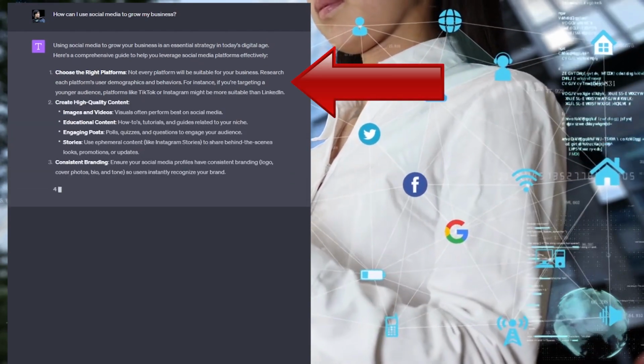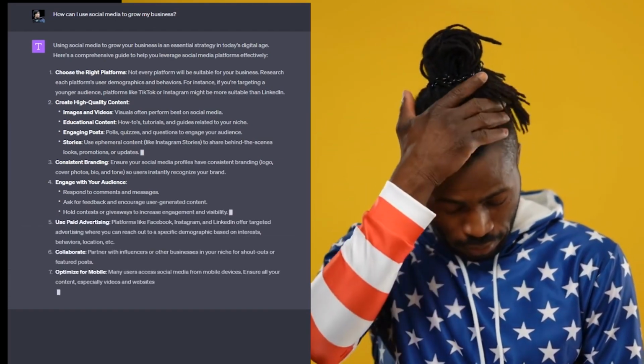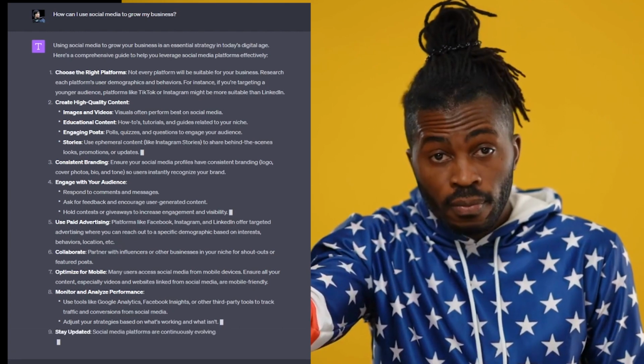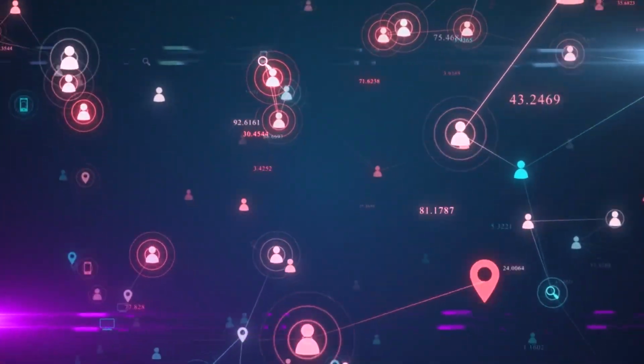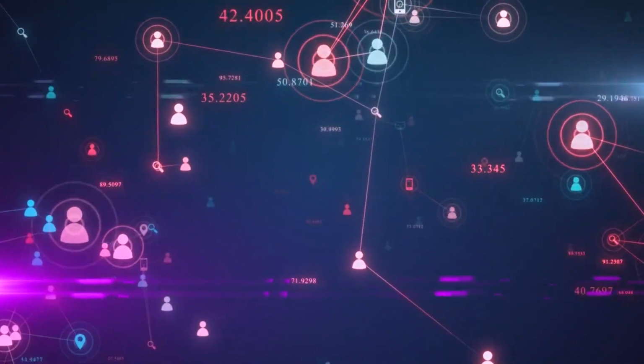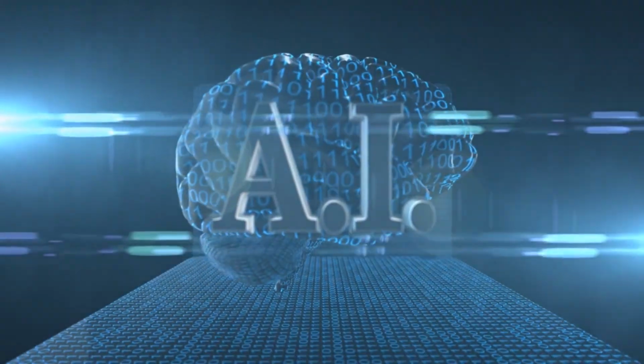Choose the right platform, create high quality content. No duh. That's obvious, right? But you can't blame AI for not giving you good ideas because your prompt was just too general. There are so many social media out there. There are so many businesses out there. AI cannot read your mind. It needs you to be way more specific.